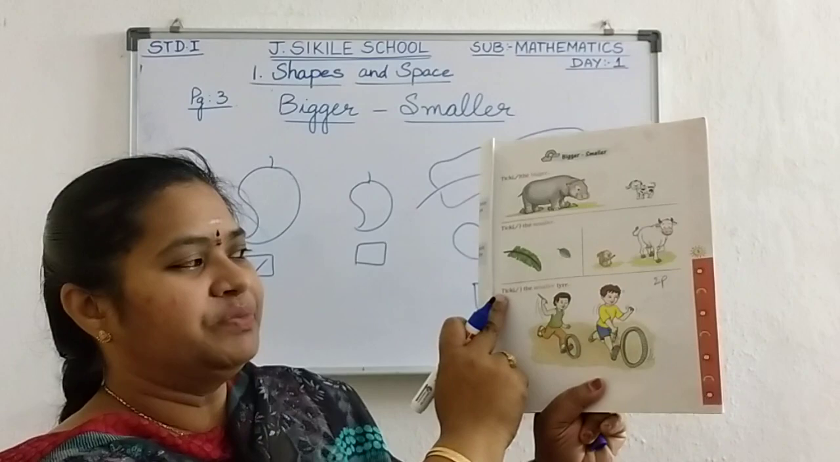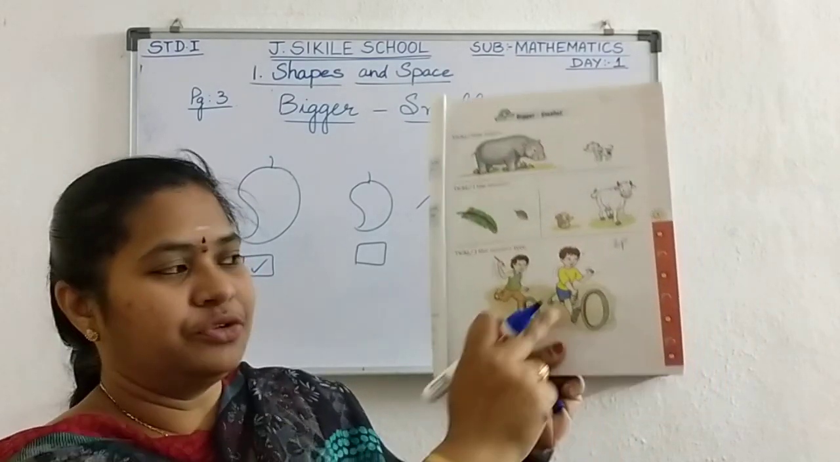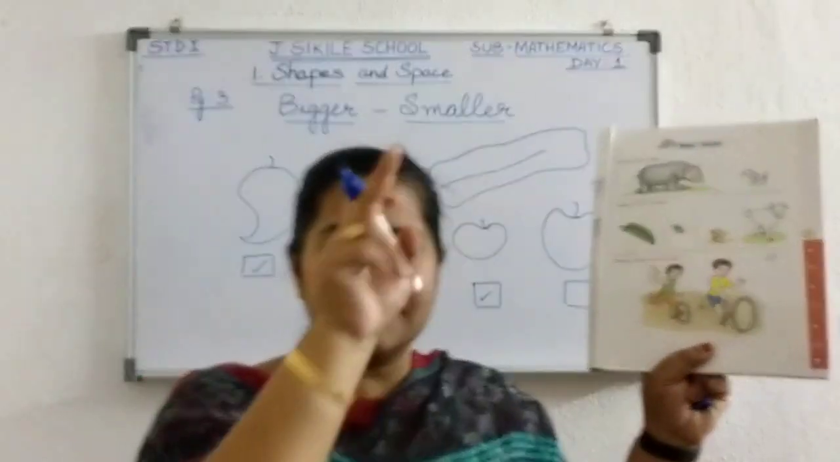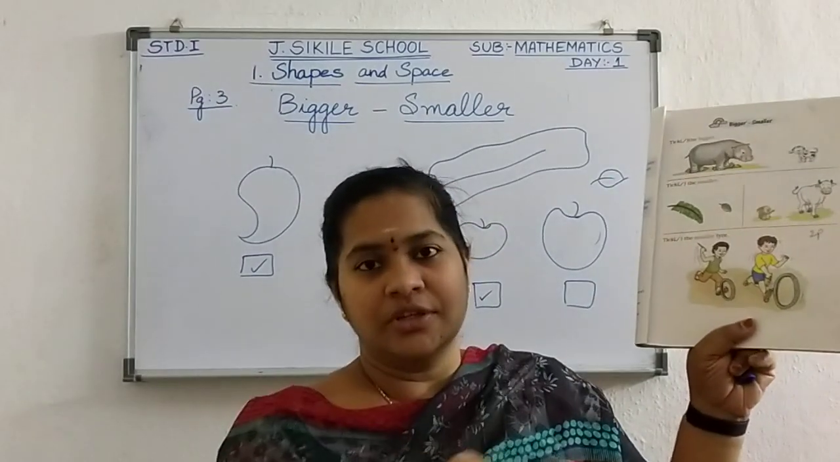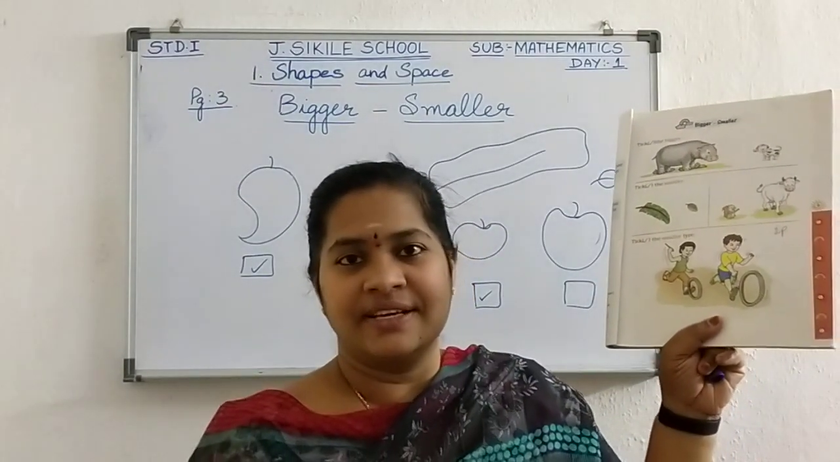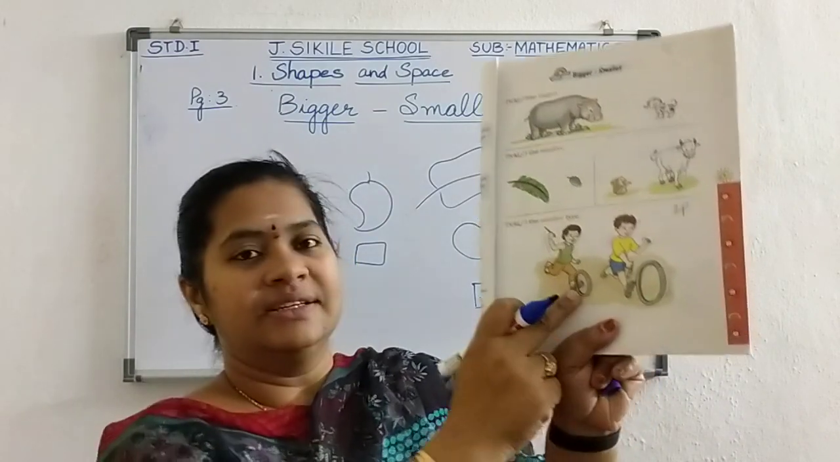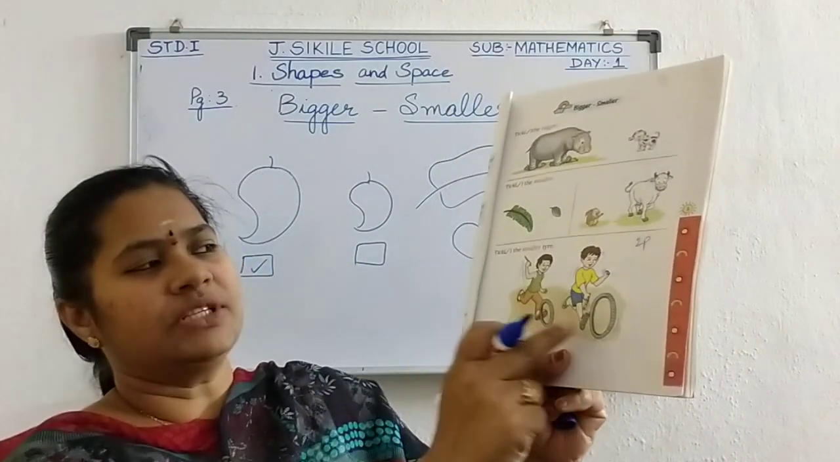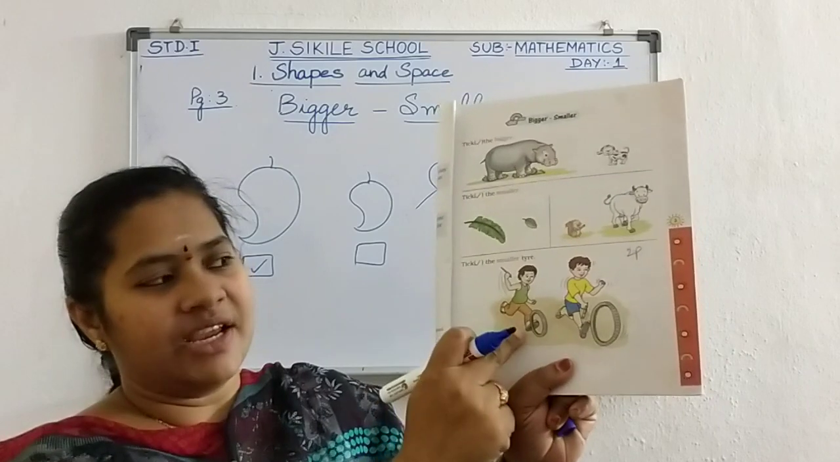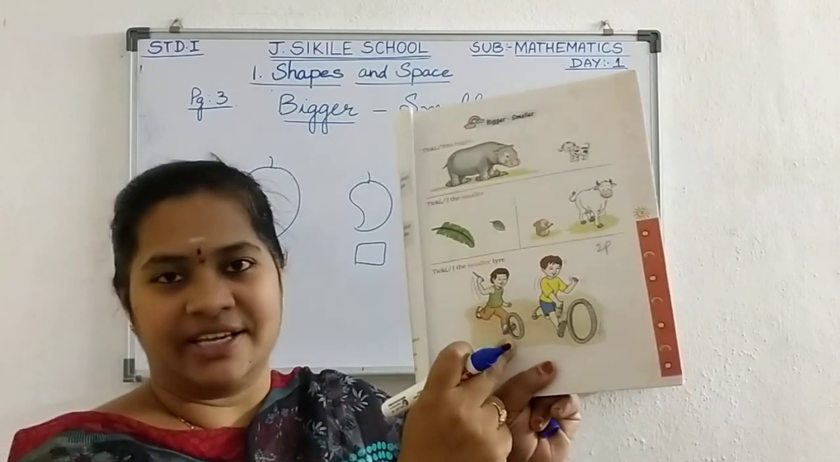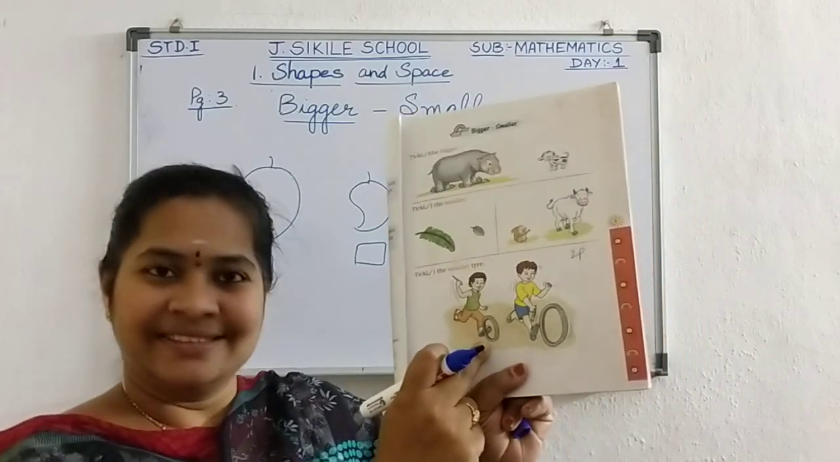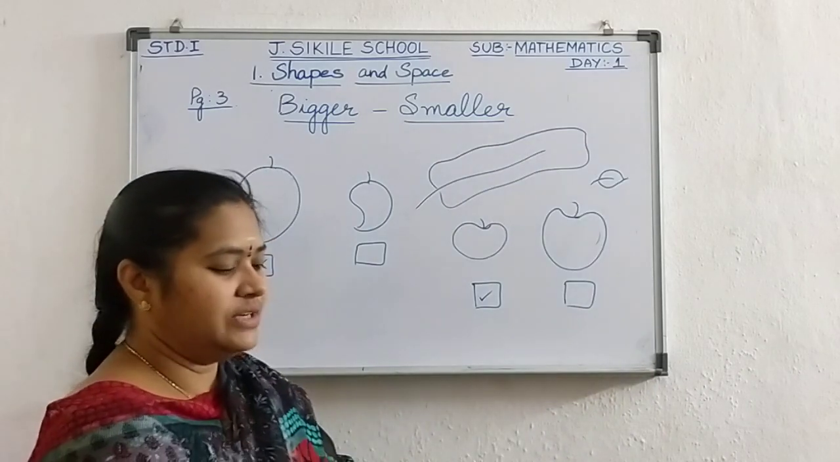Now next one, take the smaller tire. You know the tires for cars, for cycle, for scooter, for bikes, we have the tires. Yes or no? So the cycle tires, see here, two tires are there. Which is the smaller tire? The second boy is playing with the smaller tire. Yes? Okay. The next one,